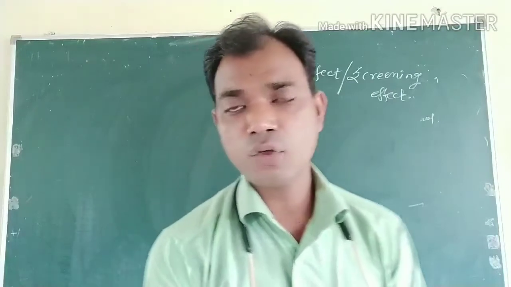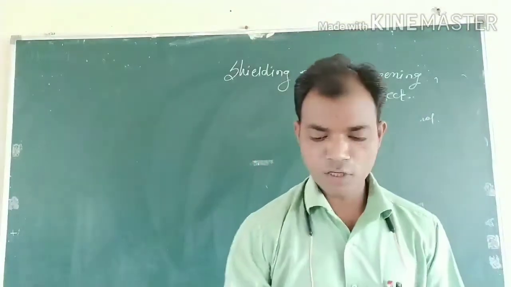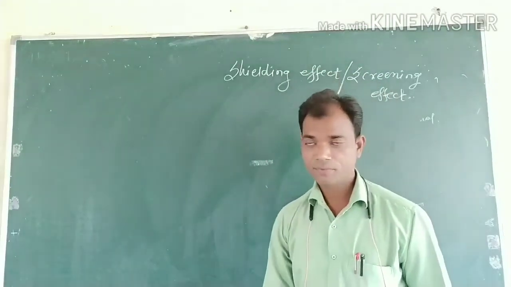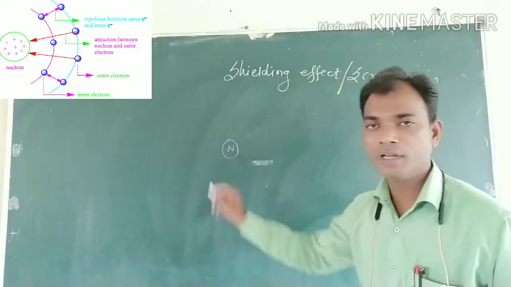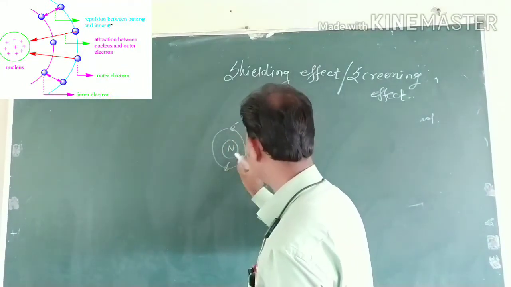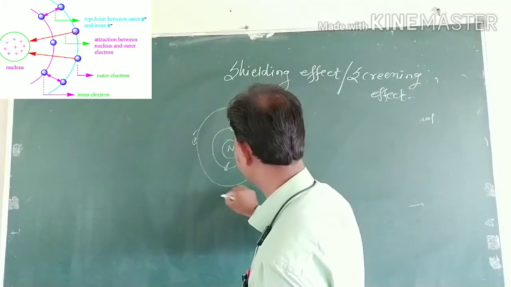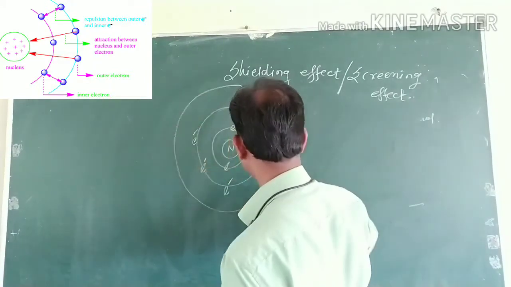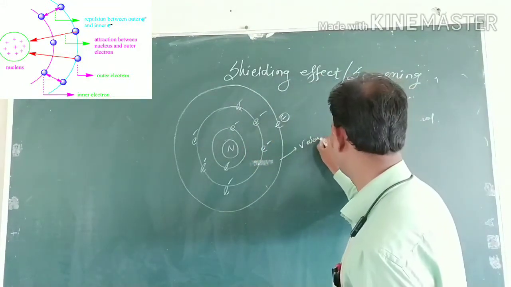In case of a multi-electron atom, there is the nucleus, and the nucleus is surrounded by electrons. In the first shell 2 electrons, in the second shell 8 electrons, like that, and in the third shell 1 electron, that is the valence shell.